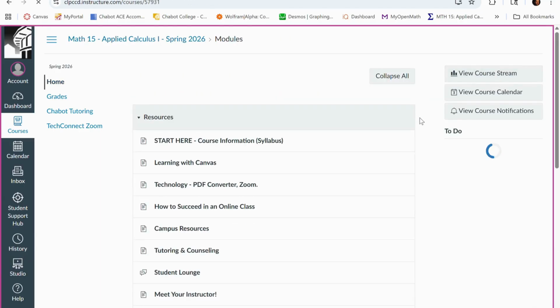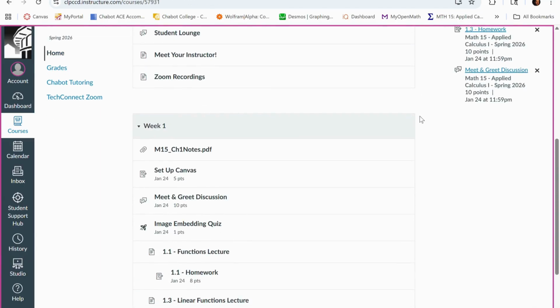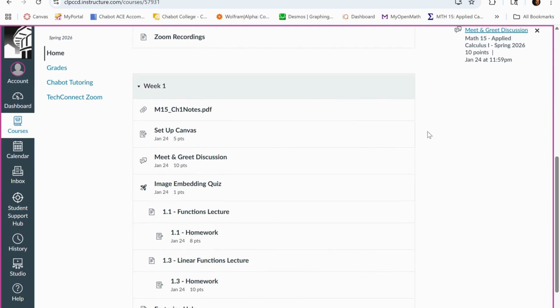Usually at the top of the weekly module, we'll have whichever chapter we're working on. Then you've got some other assignments, special week 1 assignments like setting up your Canvas page. There's a little meet and greet discussion, and an image embedding quiz. This just teaches you how to embed an image into a response space on Canvas, which is important for this course since we will be interacting through these discussions in Canvas.